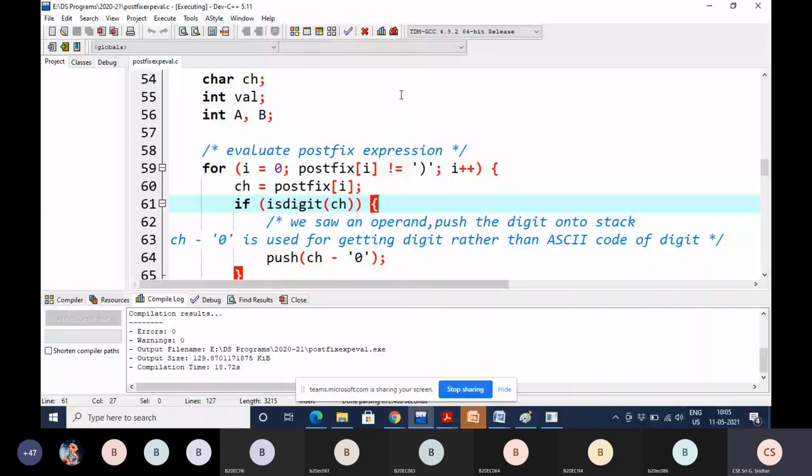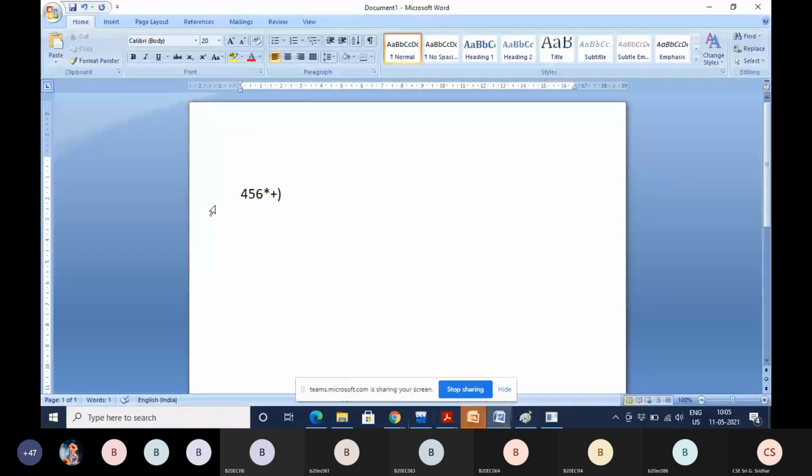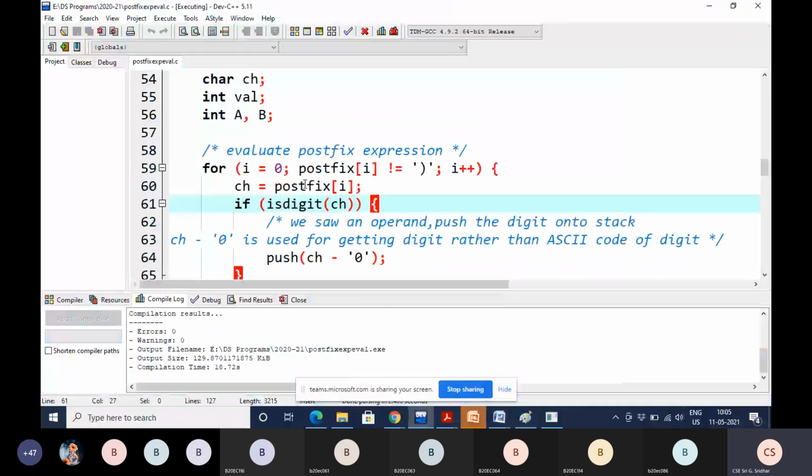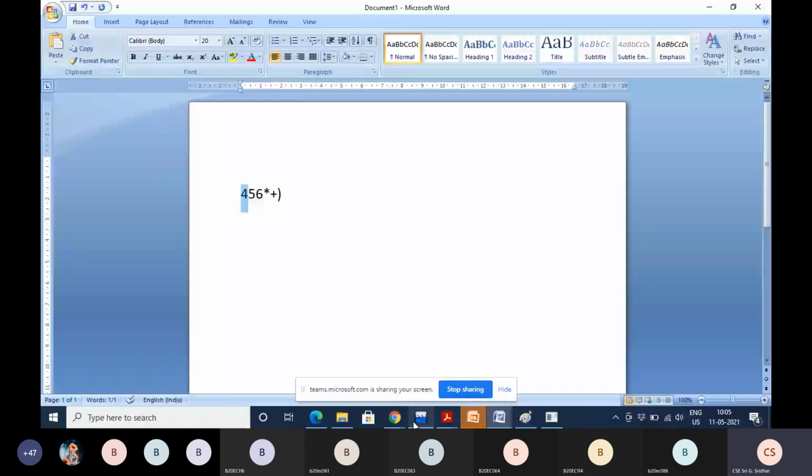Where are we storing this 4? What is postfix of 0?